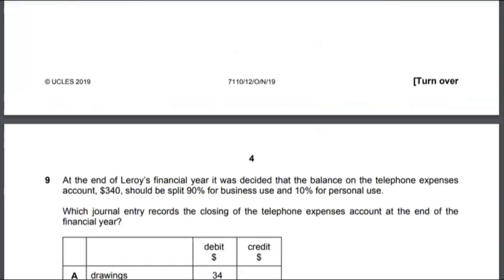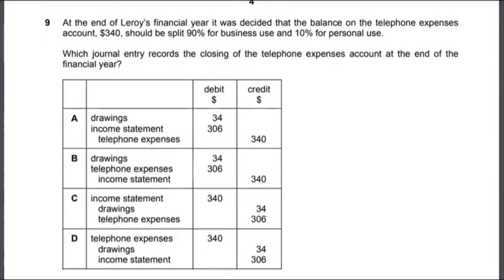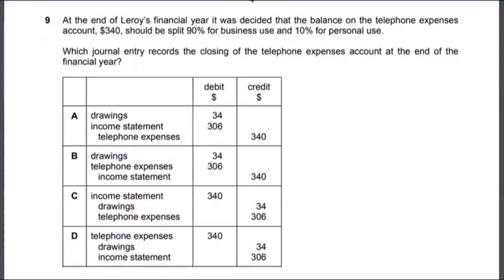Let's look at multiple choice 9. So multiple choice 9 is basically, let's read it. At the end of Leroy's financial year, it was decided that the balance on the telephone expenses account, 340, should be split 90% for business use and 10% for personal use, right? Which journal entry records the closing of the telephone expenses account at the end of the financial year? So it's about closing, right?